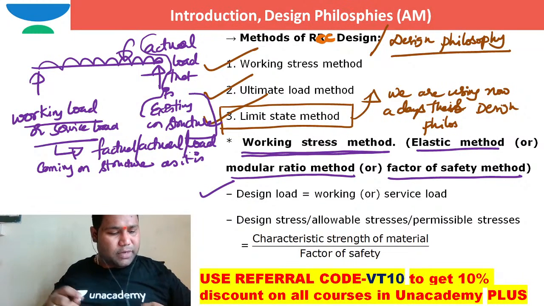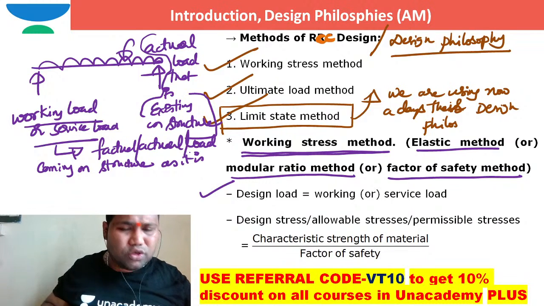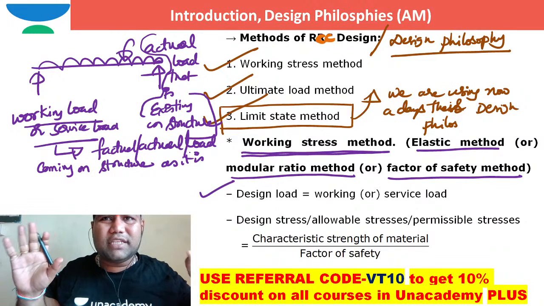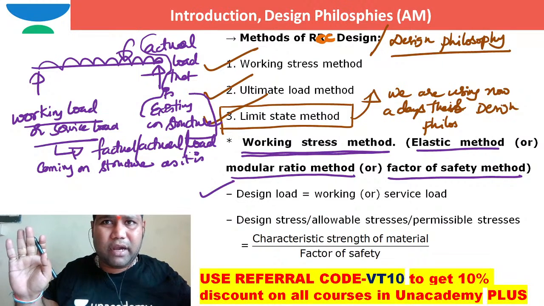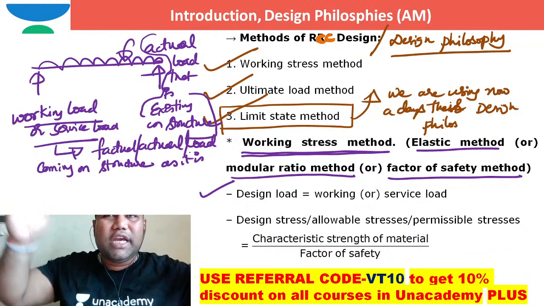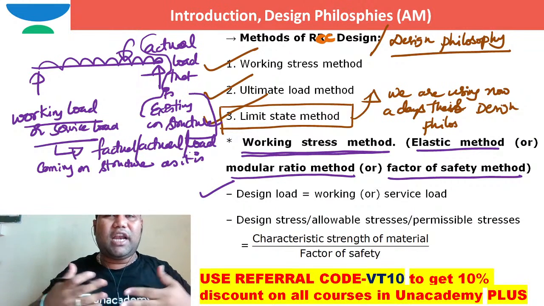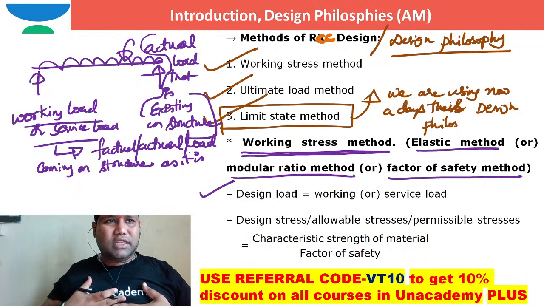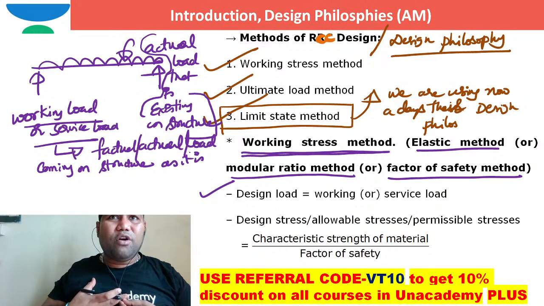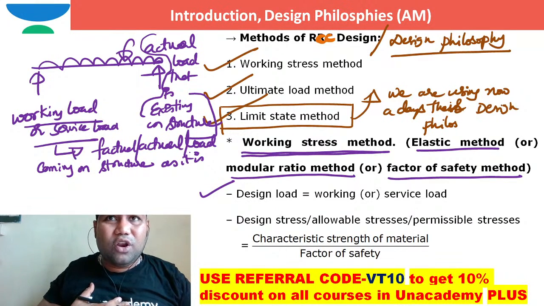The actual load will include wind load and earthquake load, whatever that may be. What is the load that is coming on the structural element, without exaggerating the load? Here the load is not exaggerated. Let us suppose the beam self weight is, for example, 100 kilonewton per meter. The live load coming on the beam is 100 kilonewton per meter.